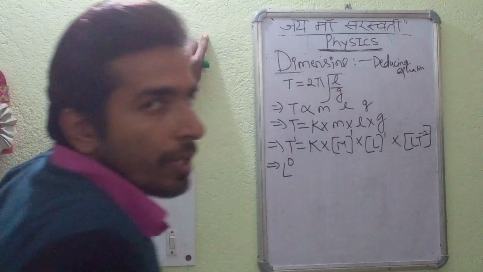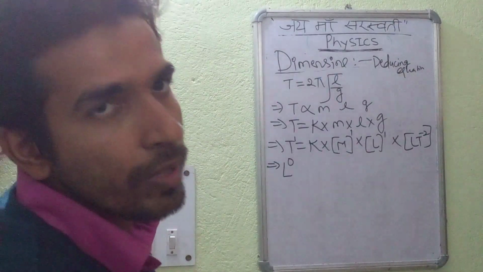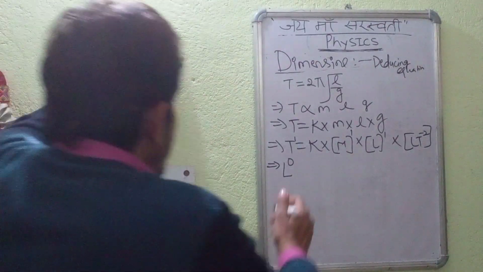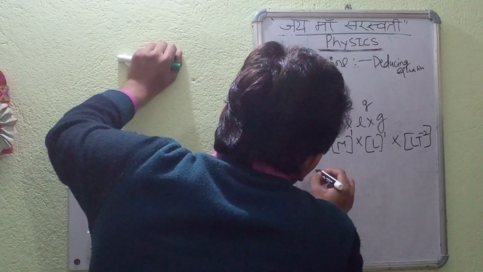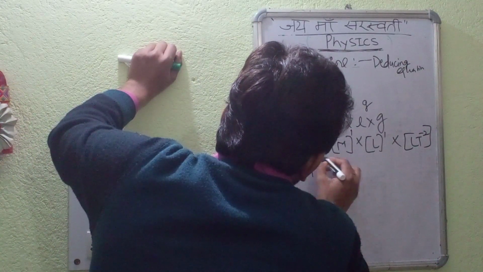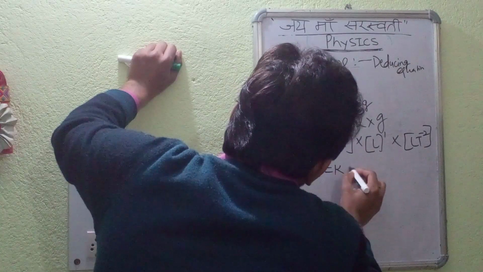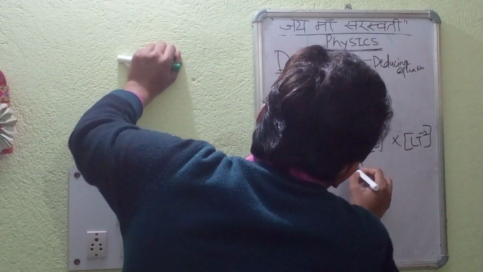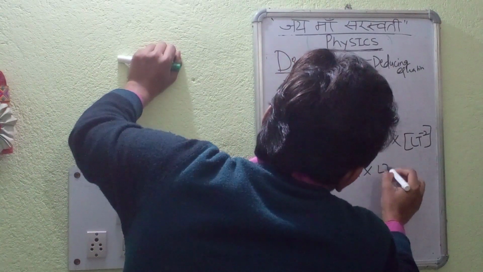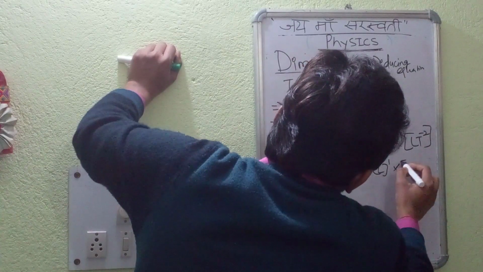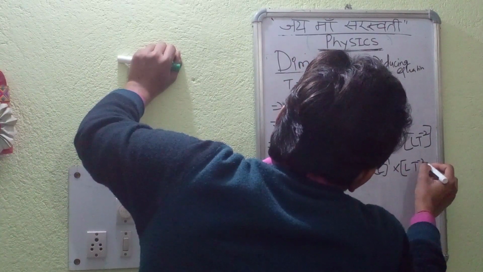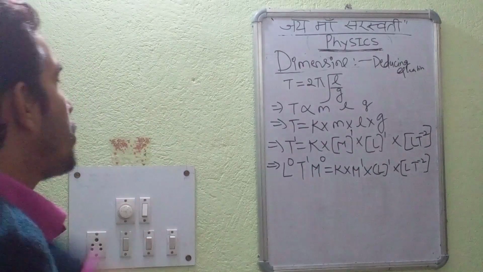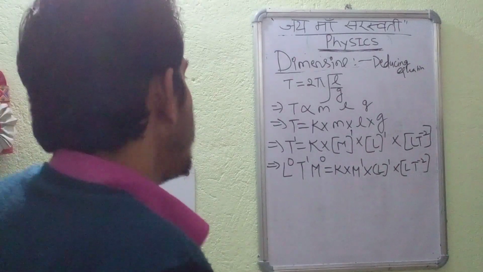Anything raised to the power 0 is 1 according to the rules of mathematics. L0, T1, M0. It will be k into M to the power 1 into L to the power 1 into LT to the power minus 2. Understood?